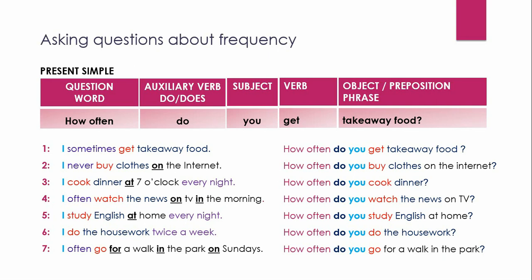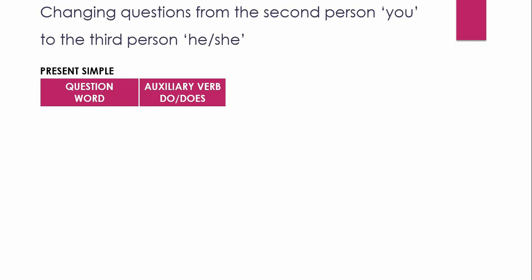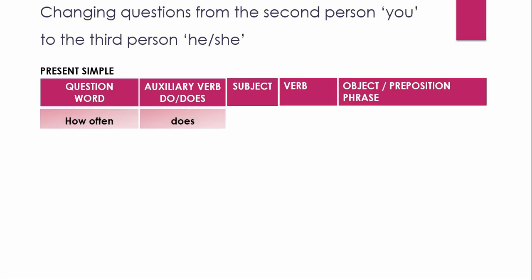The important thing is to group the words how often do you together into one unit. How often do you? How often do you get takeaway food? So practice, how often do you? Looking at the question in the third person he/she form, we need to change the auxiliary verb from do to does. How often does he or she get takeaway food?